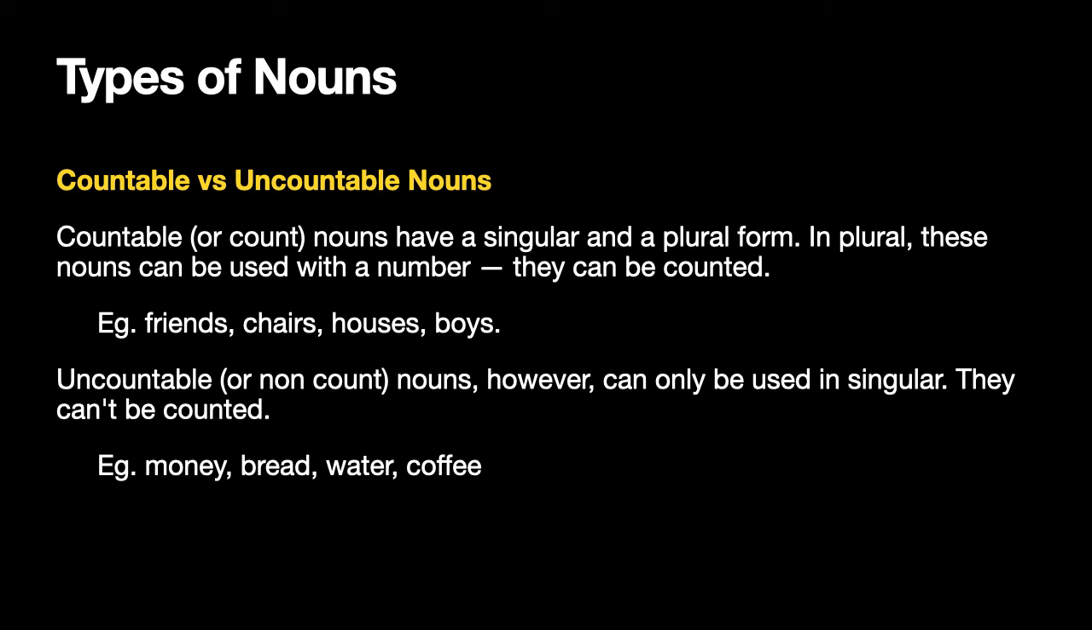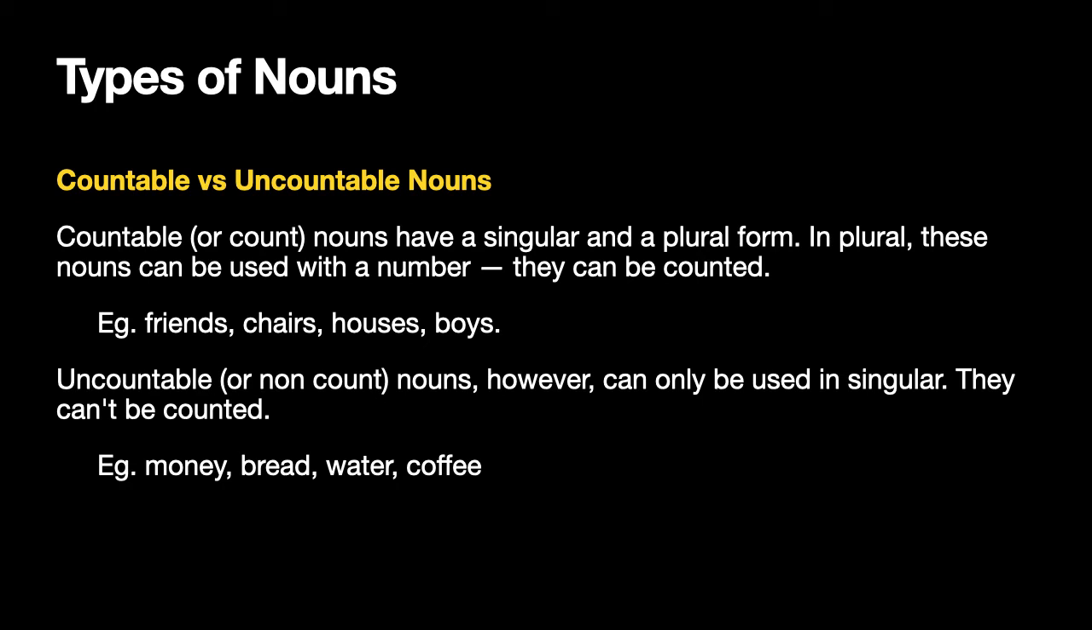These are countable nouns. Uncountable nouns are also called non-count nouns. They can only be used in singular. They cannot be counted. For example, money, bread, water, coffee, etc. So you don't say monies, breads, waters, coffees. You don't say that. Rather, you say money, bread, water, coffee, and you use them as singular. Sometimes in our casual usage, you might say, I want two coffees or I want one coffee, but that is not considered to be the proper form of usage.